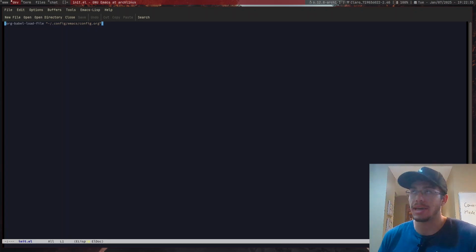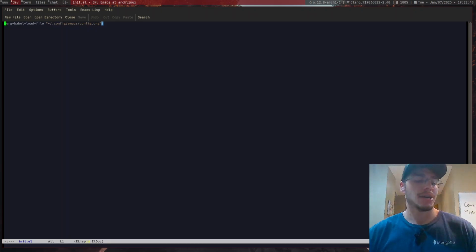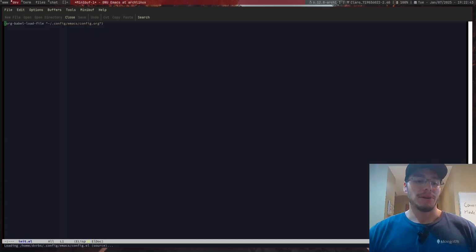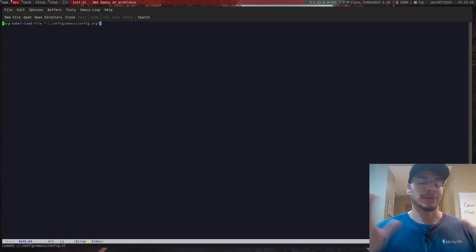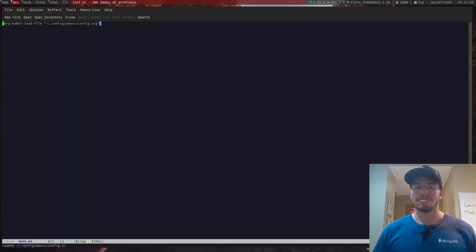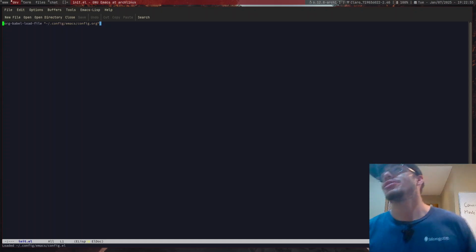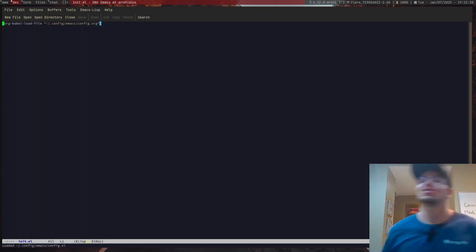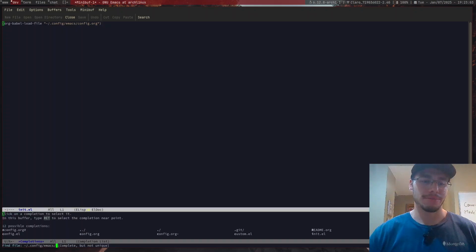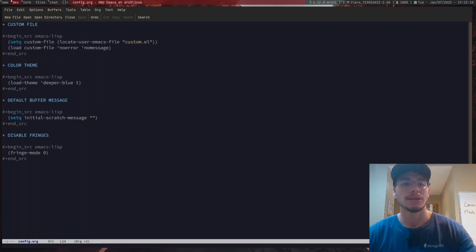And that's one amazing thing that we can actually do with org mode, and more specifically with Emacs. If we were to eval buffer, it will evaluate the source code and just do it on the fly. And this is amazing, right? This is so good to update the thing without having to restart it. I'm so happy. Okay, continue on. One thing I can probably do is Control X P, switch to buffer default, config.org. There we go. We're back.